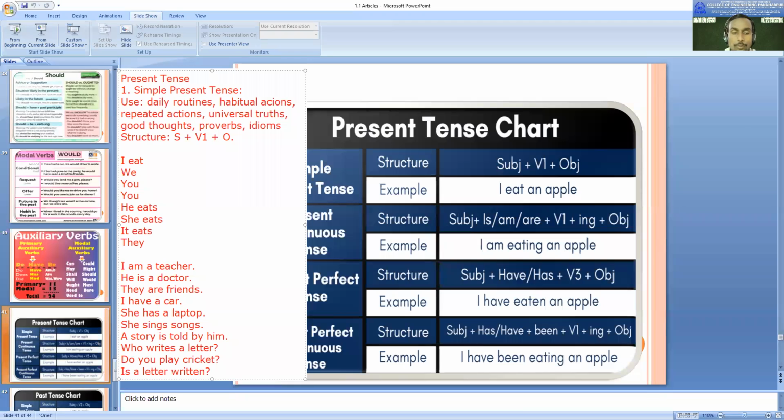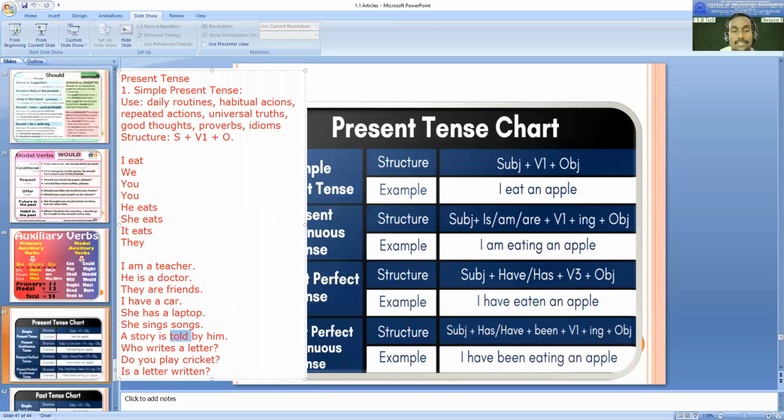So what made you decide it is simple past? What is the verb here? Told. Only "told" or "is told"? Is told. So is "told" in present or past? Can it be past tense? No, it can't be past tense. Why? Because "is" is never used in past tense. So this is not past tense.